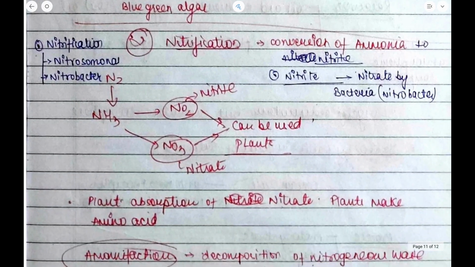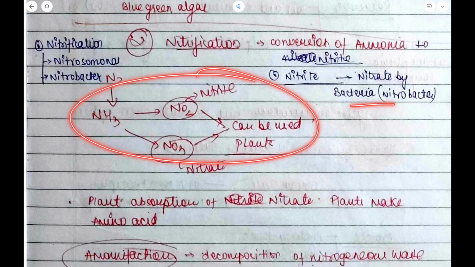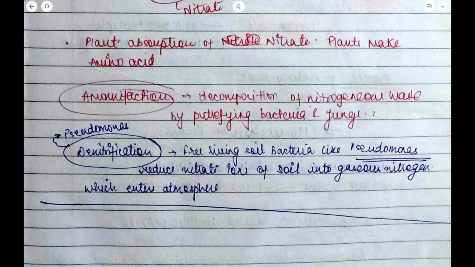Then there is the process of nitrification, which converts the ammonia into nitrite. Okay, this nitrification is done by Nitrosomonas and Nitrobacter. Now this is the process you can see, but you need not go into this process very deeply, so you can just have this idea. Now, with absorption of nitrate, the plant makes the amino acid.